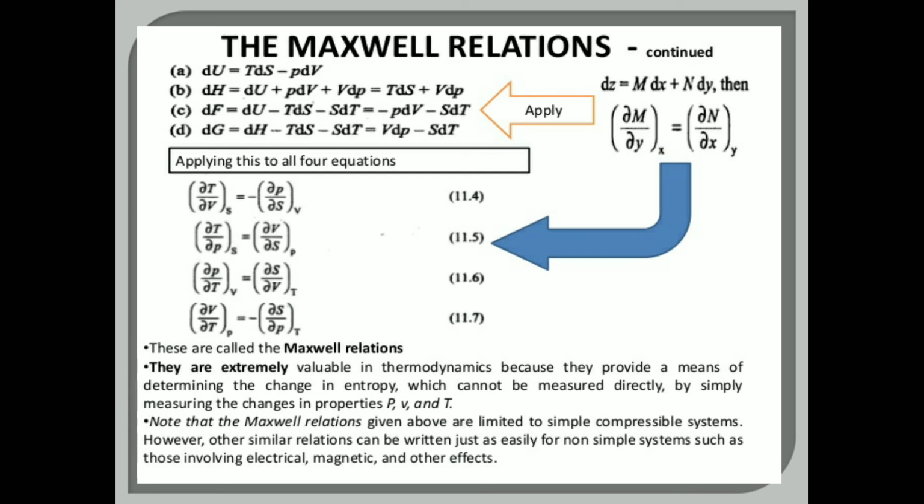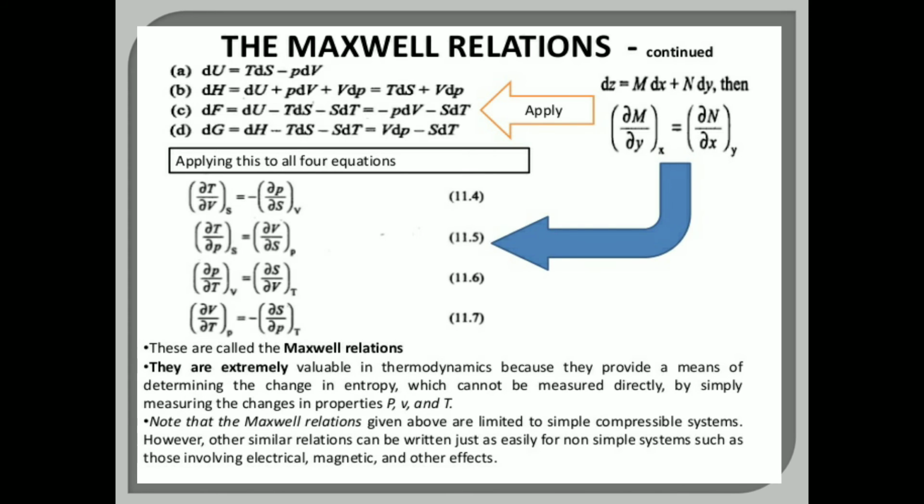So how did he derive these equations? He applied dz = M dx + N dy, which gives you ∂M/∂y at constant x is equal to ∂N/∂x at constant y, and this he applies to the four relations, that is, dU = T dS - P dV.